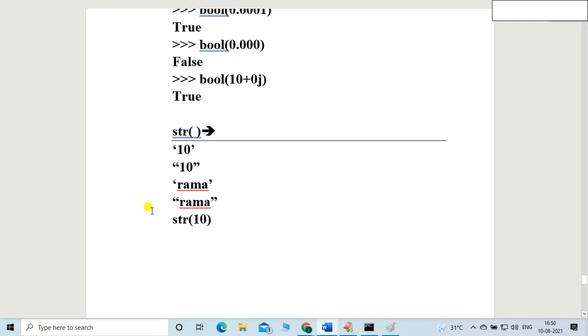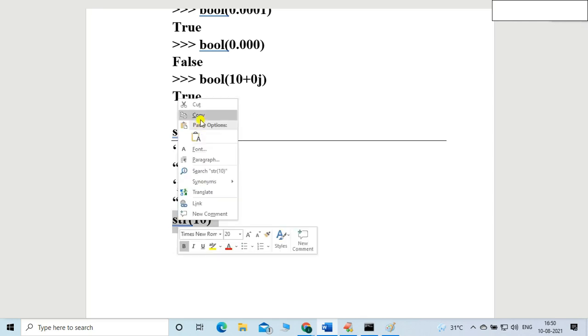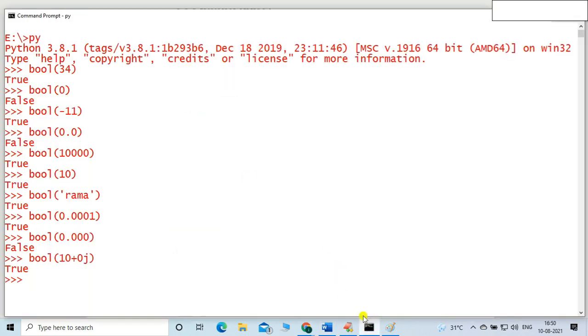Okay. In this parenthesis, I will provide the values. The integer value, or whatever the value. Let me provide the integer value as 10. So what will this str do? It will convert this integer value into the string data type.